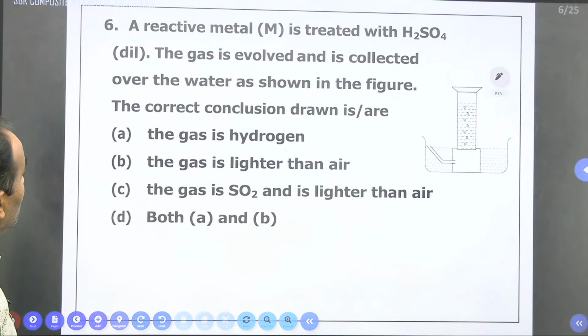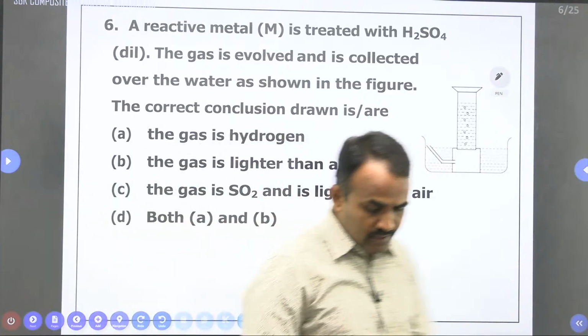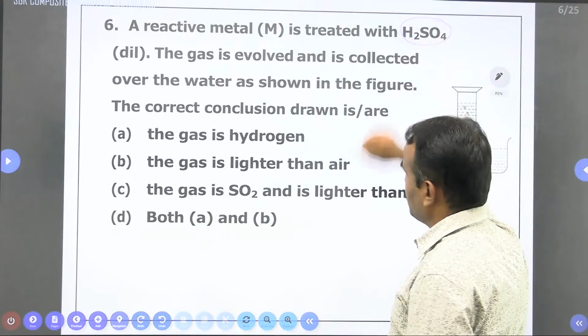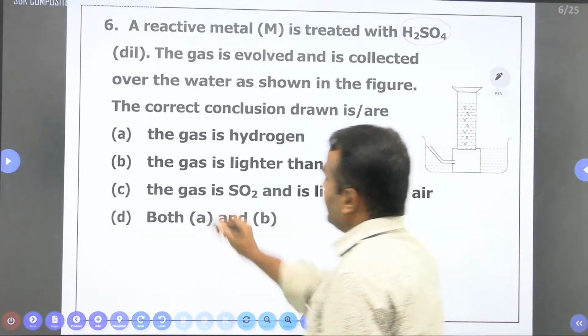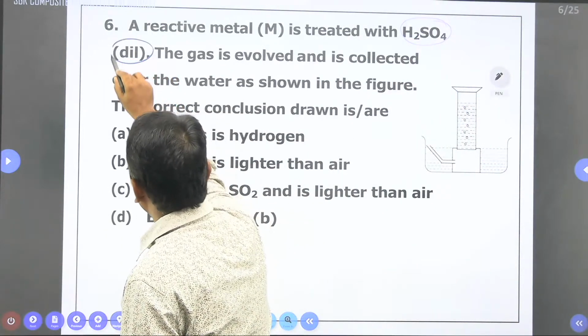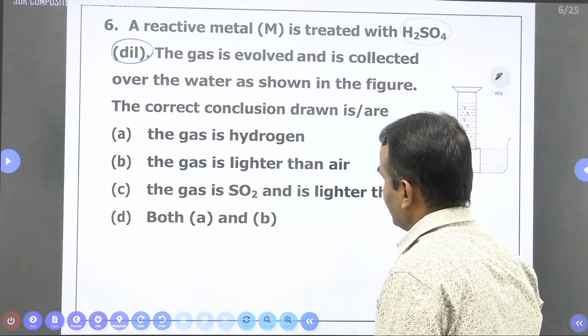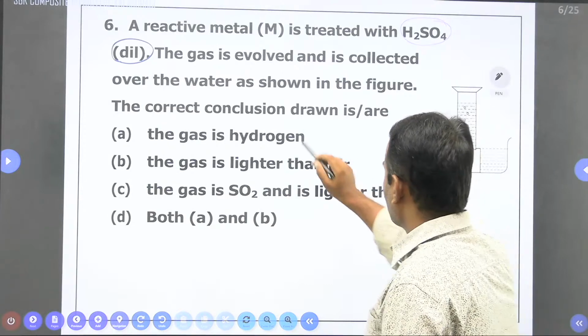See here, a reactive metal is treated with dilute sulfuric acid, H2SO4. The gas is evolved and is collected over water as shown in the figure.